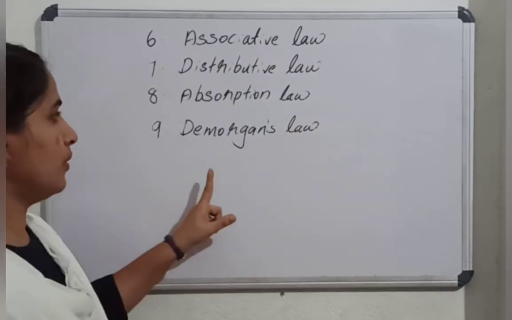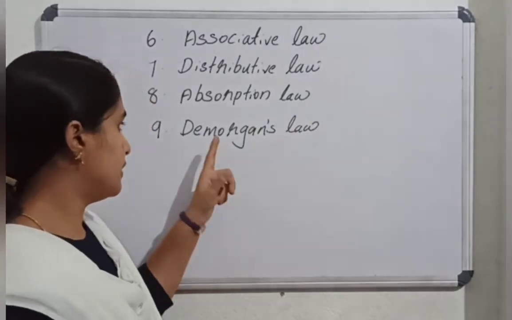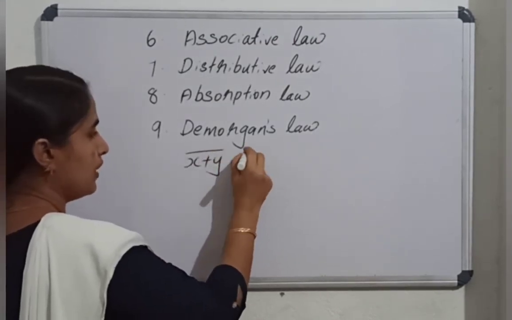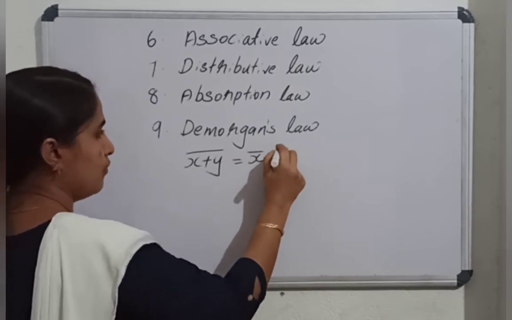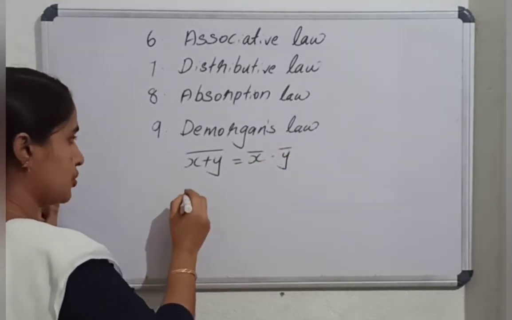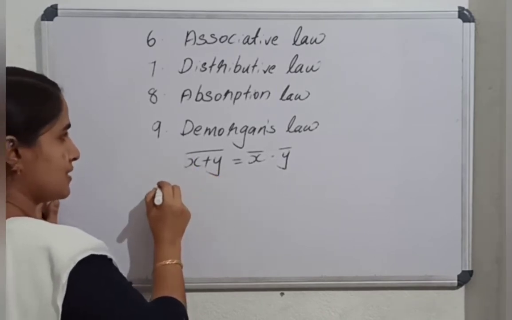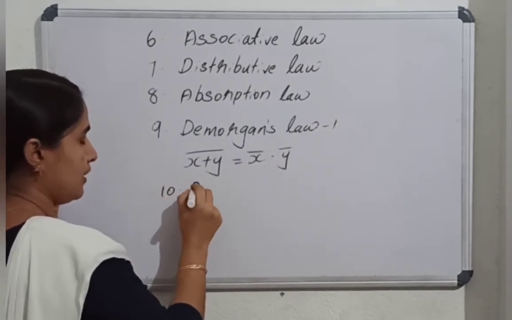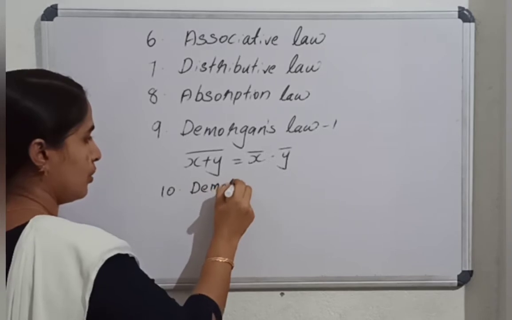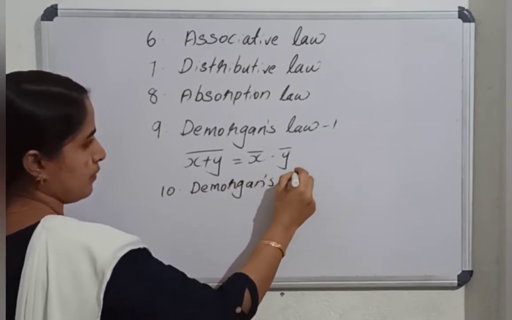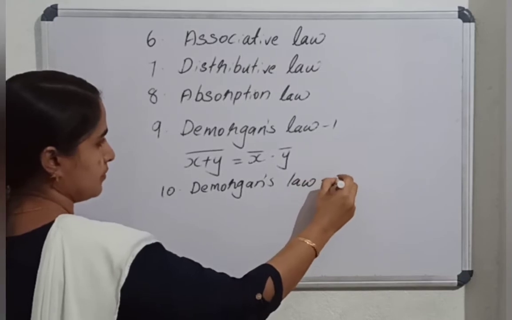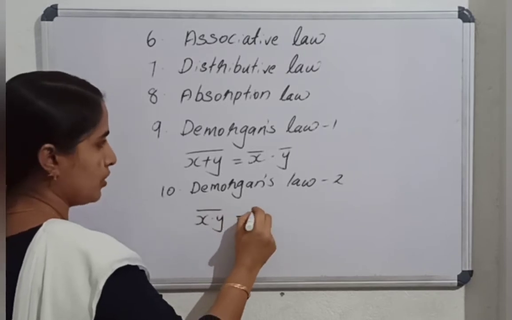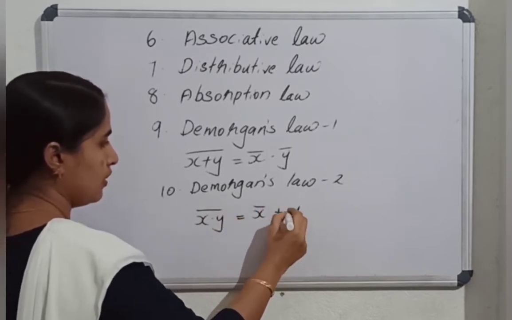De Morgan's law is a very important law. It is: X or Y whole bar equals X bar and Y bar. Then its dual is considered as the next step. This is considered De Morgan's law 1, and the next law, the dual, is considered De Morgan's law 2. It states that X and Y, or XY whole bar, equals X bar or Y bar.